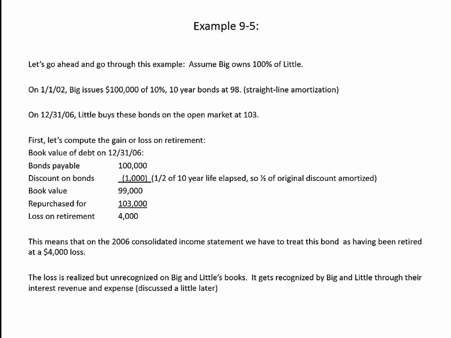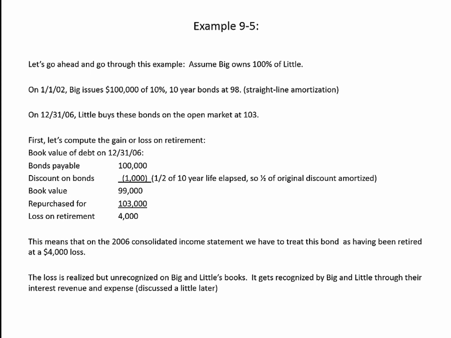This is in contrast to the case we had for our other intercompany transactions. In the case of intercompany inventory sales or intercompany sales of long-lived assets, we had gains which had been recognized by either Big or Little, but which were unrealized, and our job was to remove that unrealized gain or loss. Now we're in the opposite position.